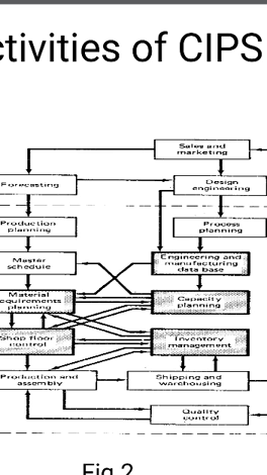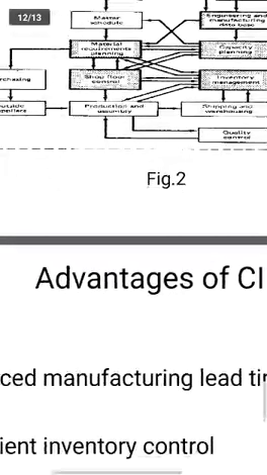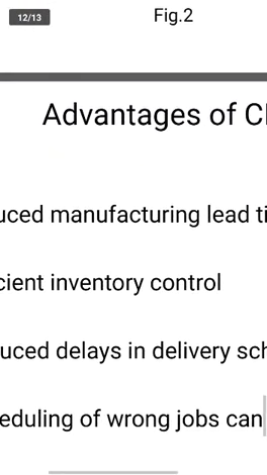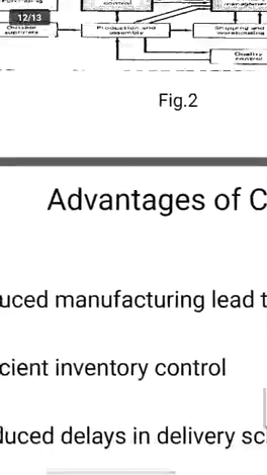Next, correction. What is that? We will check whether we have followed all the steps of the work correctly or not. After doing the whole thing, we'll check whether we have followed all steps or left any step. If we miss any step, the product won't be formed properly. So we'll check all those things one by one. These are the activities of the computer planning production system.